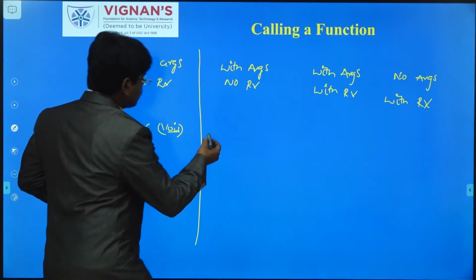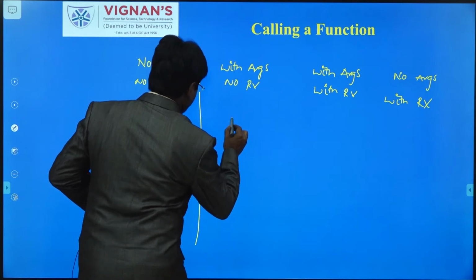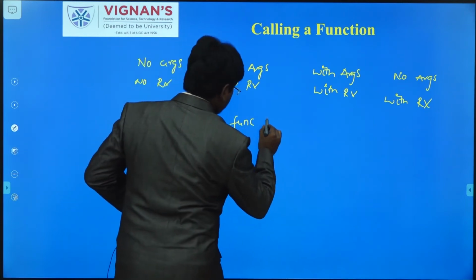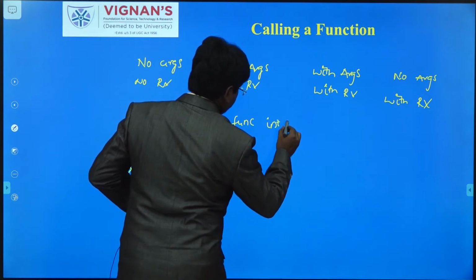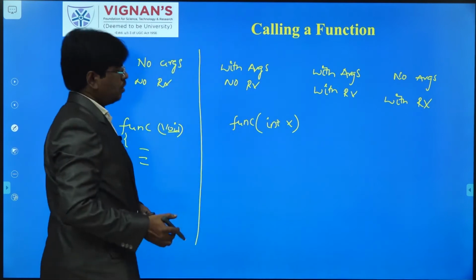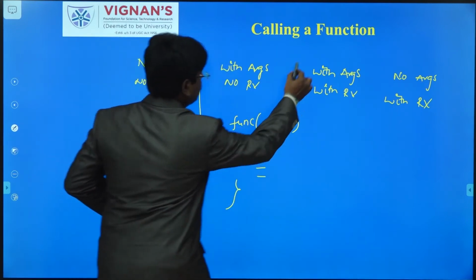Another type we discussed, friends, with arguments and no return values. If you take func, it is having the argument int x. I am taking here with arguments but no return values.